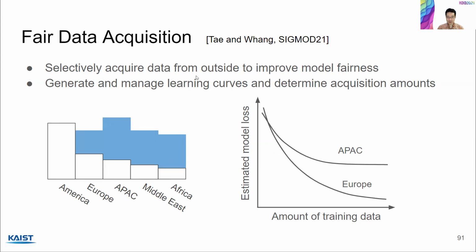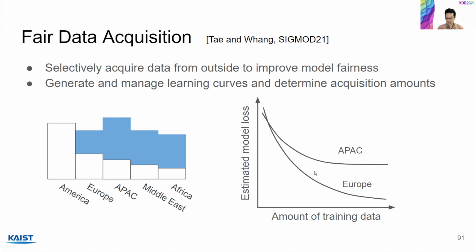The model fairness measure used here is called equalized error rates, which means that we want the model to perform equally among different groups. That's a practical measure widely used in the industry. Now, the problem is we don't know for sure how much data we would like to acquire for different groups. Sometimes we may need more data than other groups to obtain the same model performance. Okay? So in order to determine the amounts of acquisition, the idea is to generate and manage so-called learning curves.